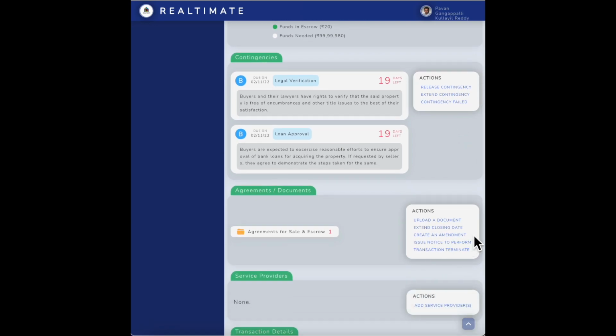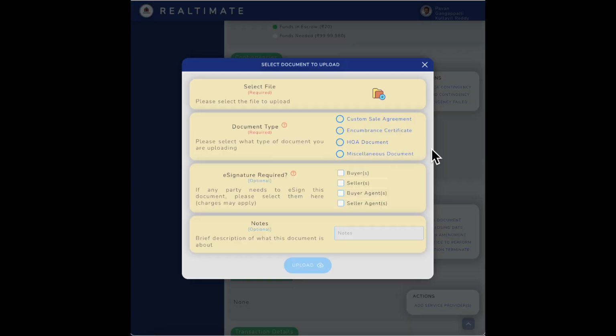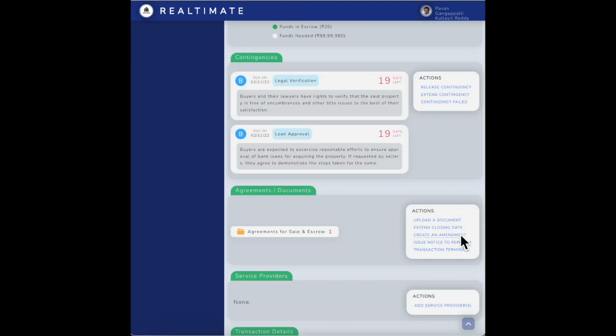Now there are other cool options, right? Upload a document. Why is this required? So here's where you could ask the seller to upload documents like encumbrance certificate, khata certificate, old sale deed, mother's deed, and sign it off, right? So it's absolutely so that the buyer is absolutely sure that it was the seller who uploaded it, and he can request any number of documents from here.